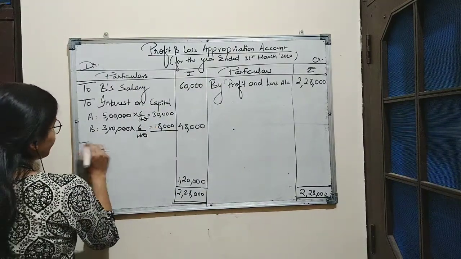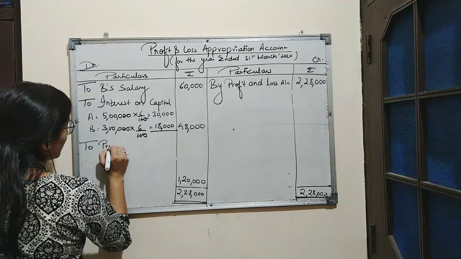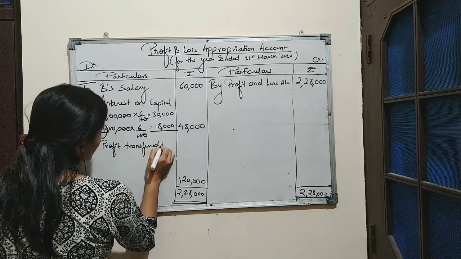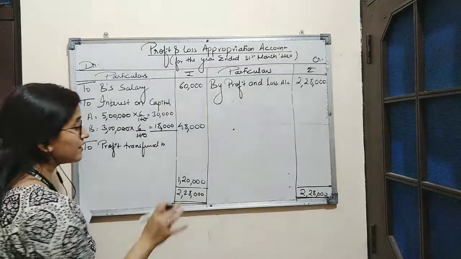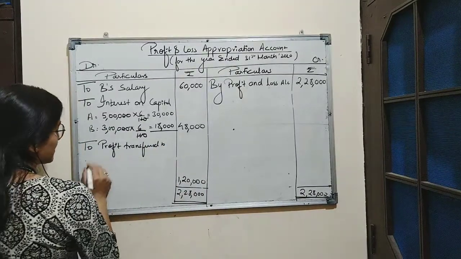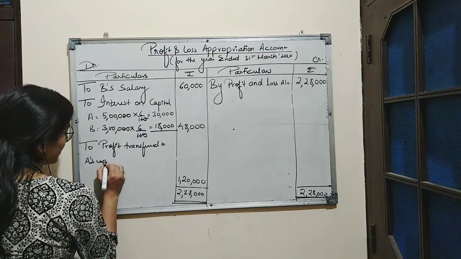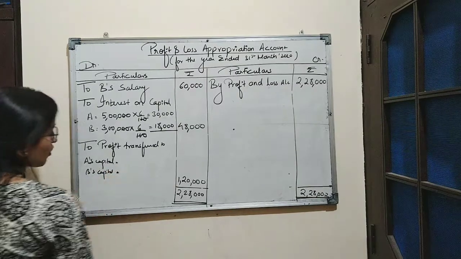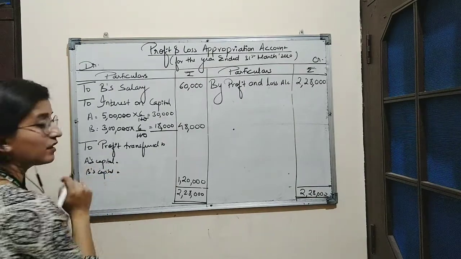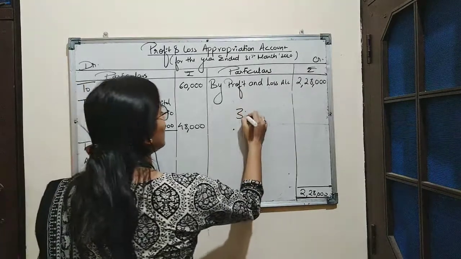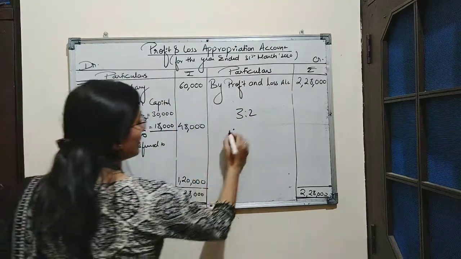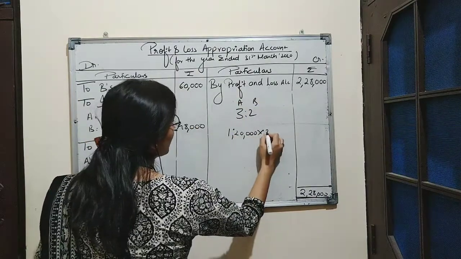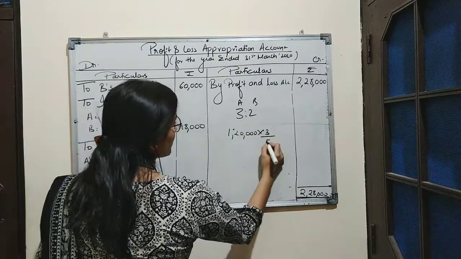So we will write here, to profit transferred to, now this profit will be transferred to partners capital account. So to profit transferred to A's capital account and B's capital account. So according to the question, A and B were sharing the profits in the ratio 3:2. Now the amount of profit is rupees 1,20,000. This was the share of A. Share of A will be 3 divided by 3 plus 2, which is 5.